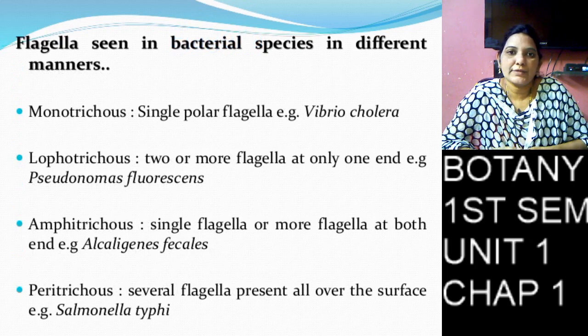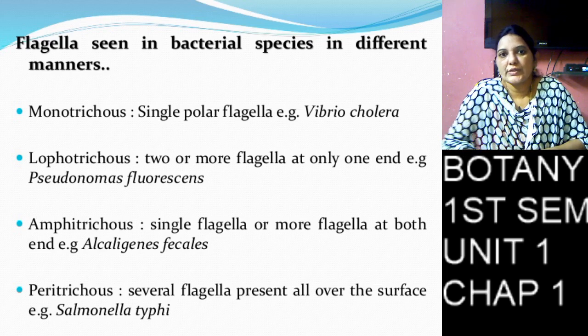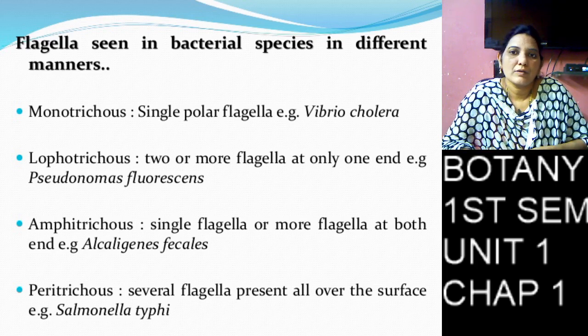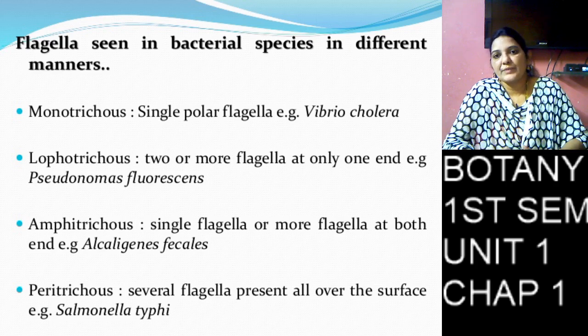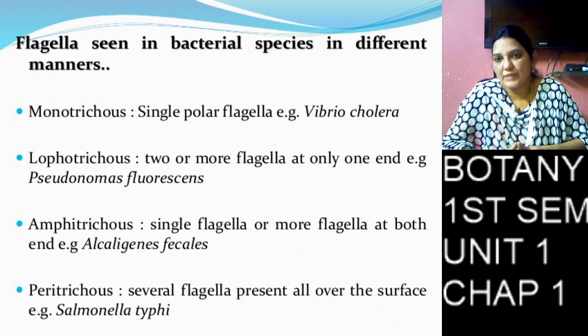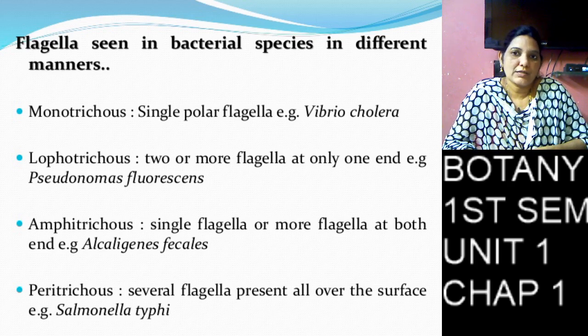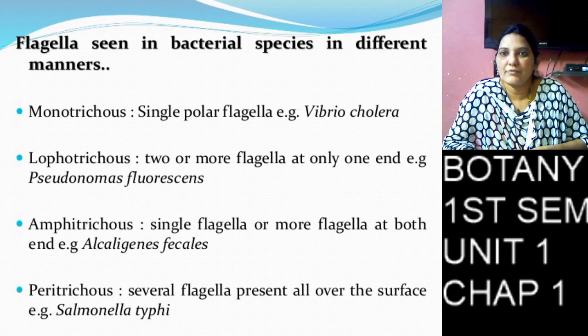There are different types of bacterial species, and different flagella arrangements are seen in different bacterial species. Based on the presence of flagella, bacteria are divided into two types: one is polar flagella, and the other is non-polar flagella.